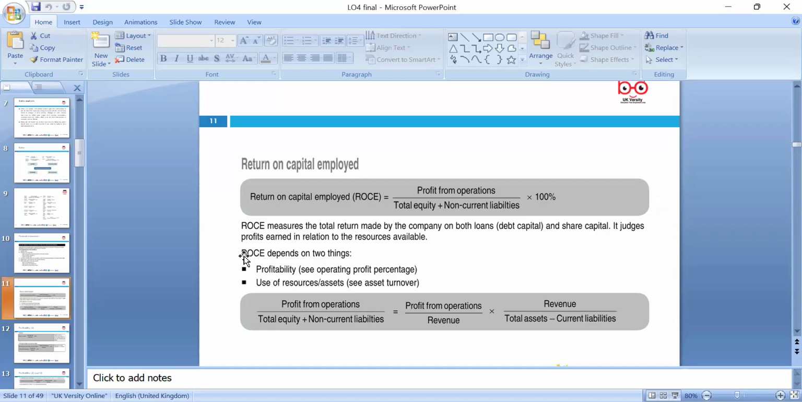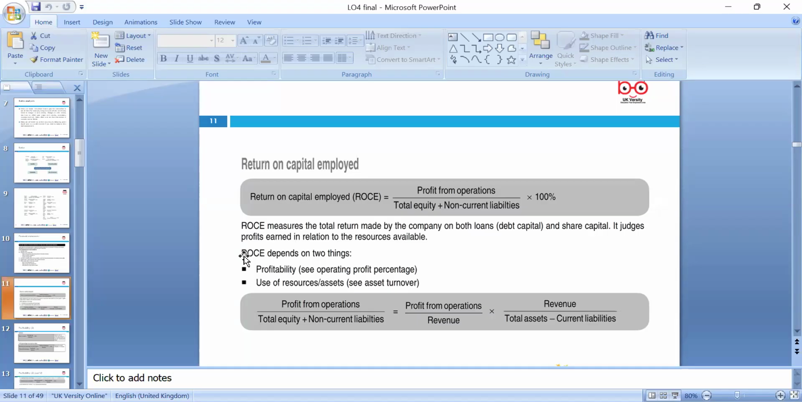So that's return on capital employed: profit from operations over total equity plus non-current liabilities. Why are we including non-current liabilities? Because it's long-term borrowing, and the key purpose of it is to buy assets, like non-current assets. That's why non-current liabilities can be linked. The equity means the capital, and you have the non-current liabilities for the investment. That's why we include that when we calculate the return on capital employed.